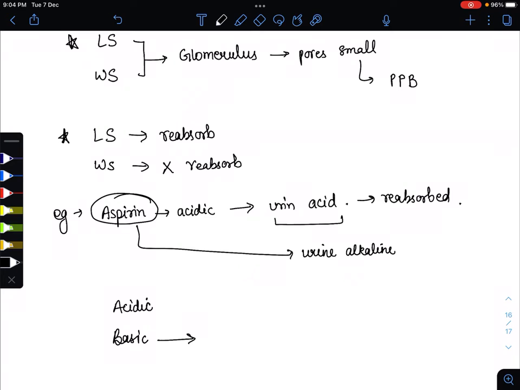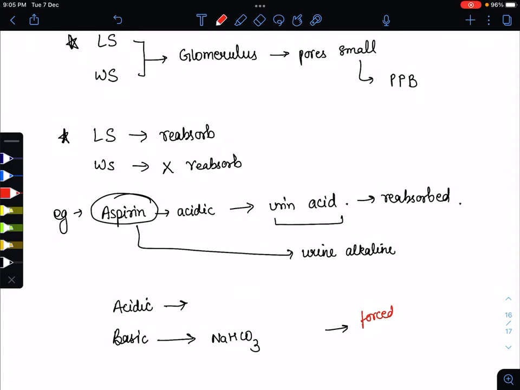If a basic drug is present in the urine, it is normally not reabsorbed back, because the urine is acidic and the drug is basic. So for aspirin, we need a basic compound to change the urine acidity. The basic compound is sodium bicarbonate. Please remember it. We give sodium bicarbonate to change the medium of the urine. It does not happen automatically; we are trying to remove that aspirin from our body. So this is forced, and it is known as forced alkaline diuresis.